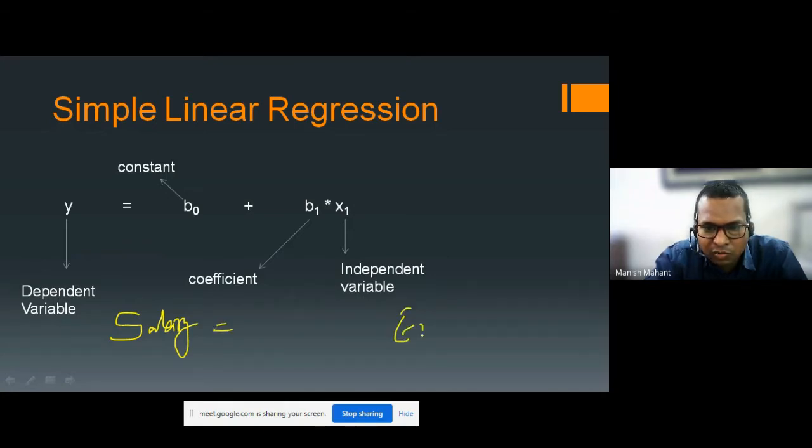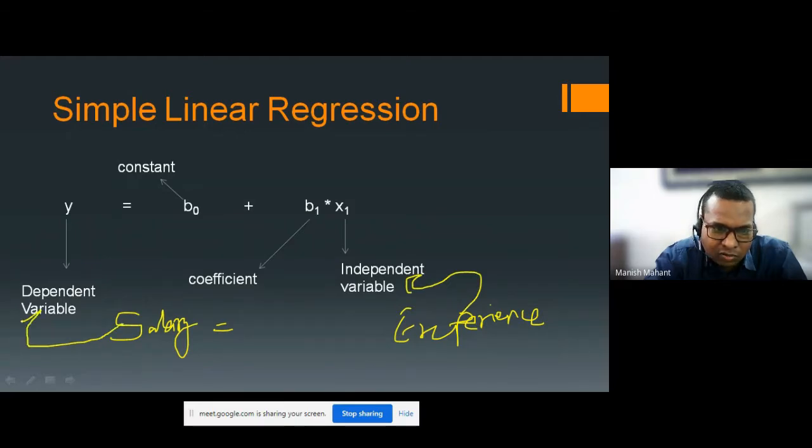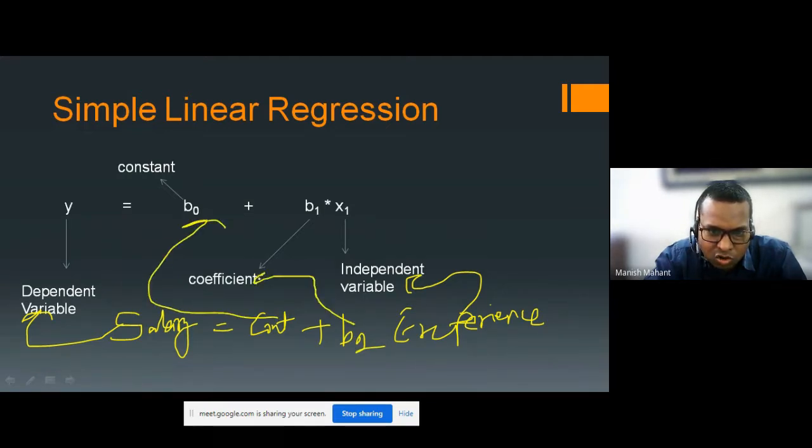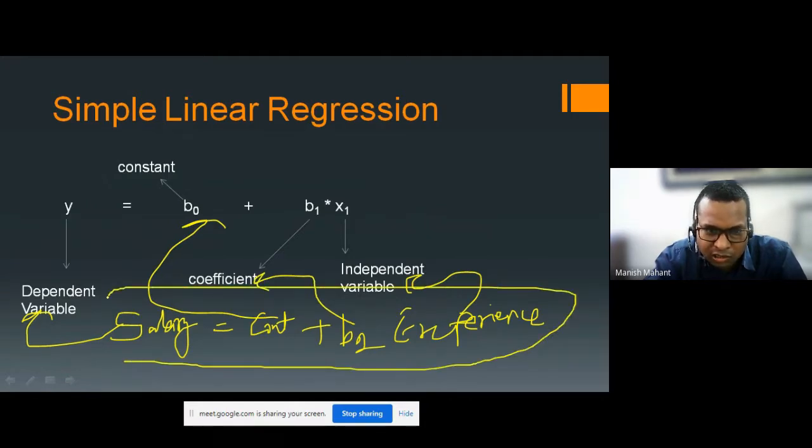Salary is equal to experience. Here experience is an independent variable, and salary is a dependent variable. Some type of constant and some type of coefficient will be used here. This is a constant and this is a coefficient. So this is a simple linear regression mathematical model.